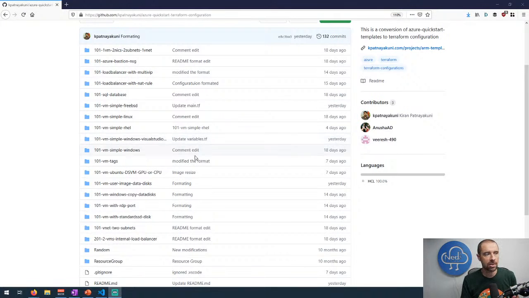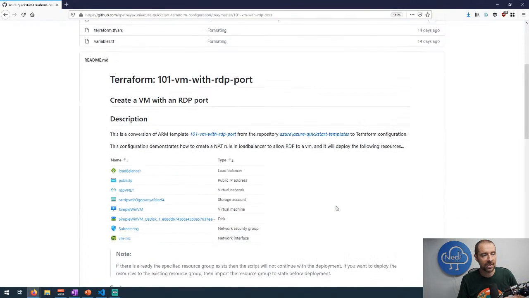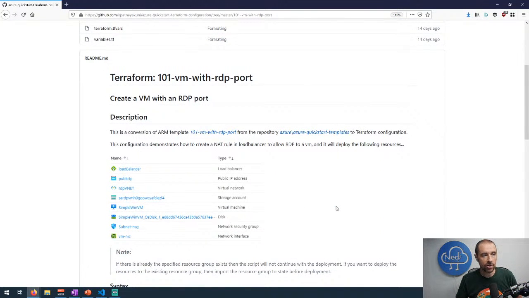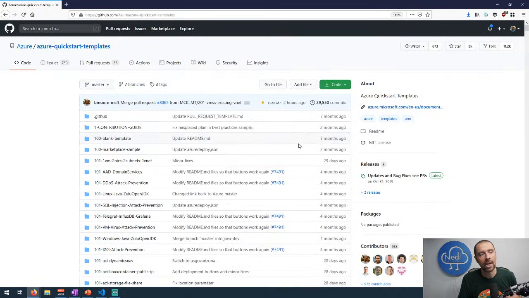So if you were looking to see how you would set up a virtual machine with an RDP port open, here would be a basic way of doing that. It would be an ARM template in the original Azure repository, but in here, he's reconfigured it using the RDP port. And it looks like he's reused some of the same graphics that exist in the original Microsoft Quick Start template. So if we click through on the link here, it'll take us to the actual Quick Start templates that all of this is based off of. So very interesting project to me.